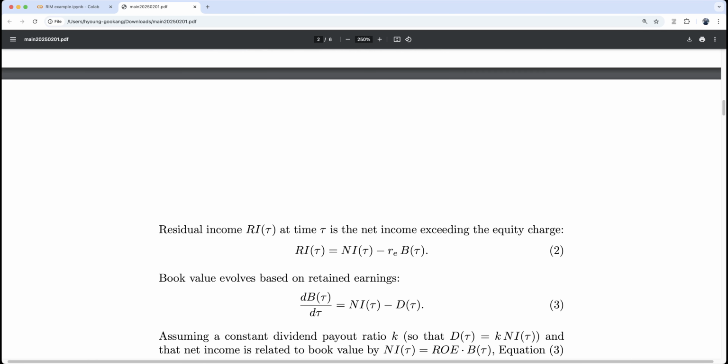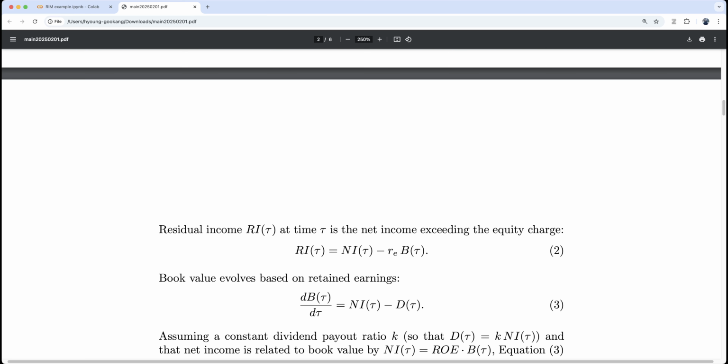So residual income, then what is residual income? Residual income RI_tau at time tau is the net income exceeding the equity charge. So RI_tau, residual income, is NI_tau minus r_e B_tau. So r_e B_tau is the opportunity cost of your equity capital. So RI is positive only when net income is greater than the opportunity cost of capital.